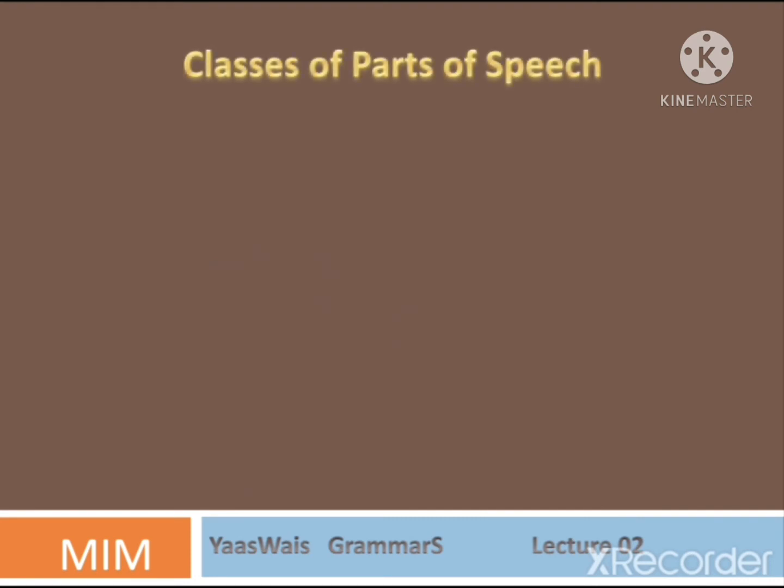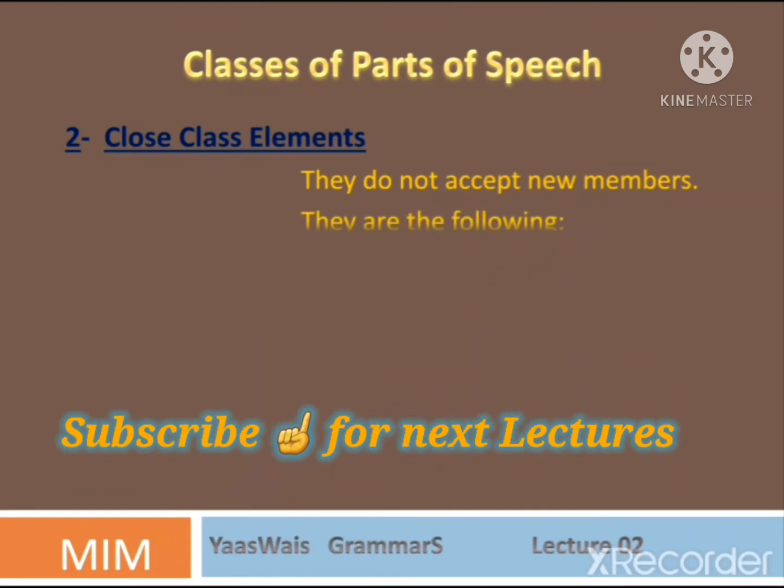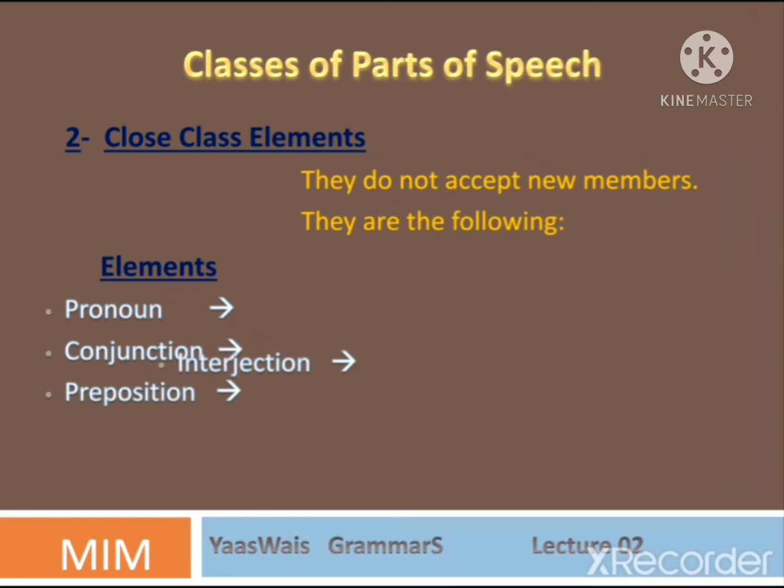Let's move to the next topic, that is, the closed class elements. By closed class elements, we mean that doors are closed, no member can be accepted. They do not accept new members. They are also four in number: pronoun, conjunction, preposition, and interjection. Now, this is something different from open class elements. Unlike noun, verb, adjective, and adverb, pronoun, conjunction, preposition, and interjection are not interchangeable. They cannot be changed from one form to another.